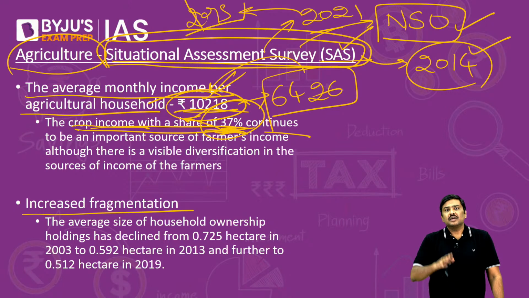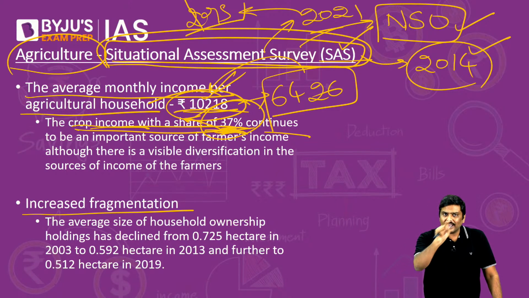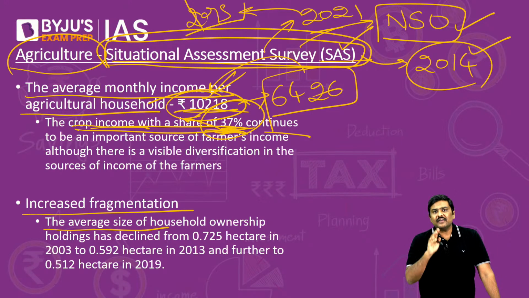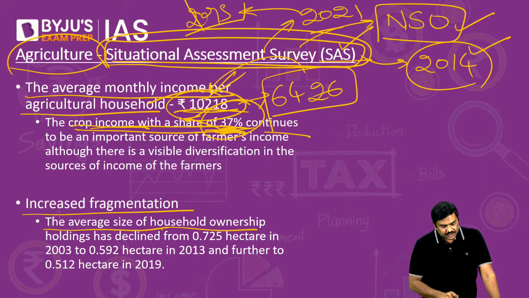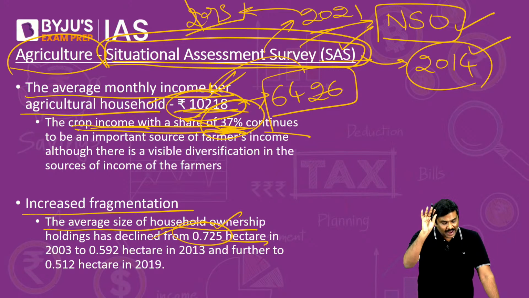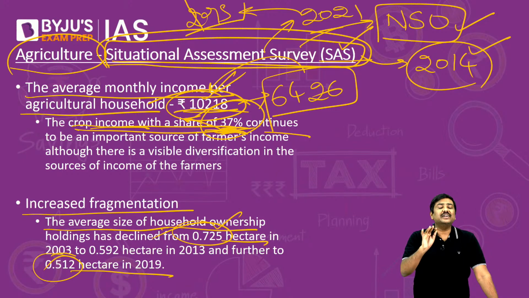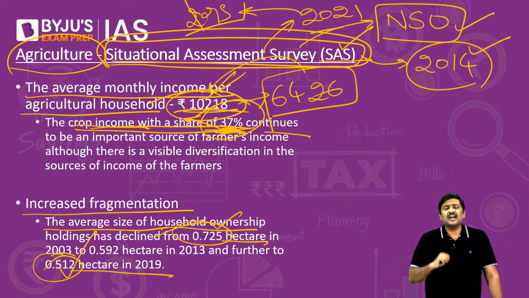And second, the fragmentation of the land also has increased. Is it okay? The fragmentation also has increased. And have a look at this. The average size of the household ownership has actually declined from 0.725 hectares back in the year 2003 to 0.512 hectares in 2019. That is the latest survey data.